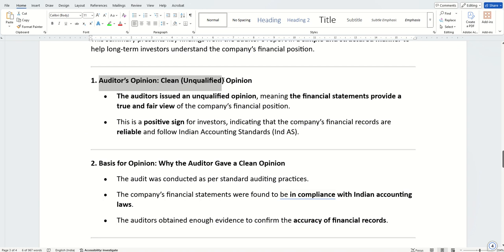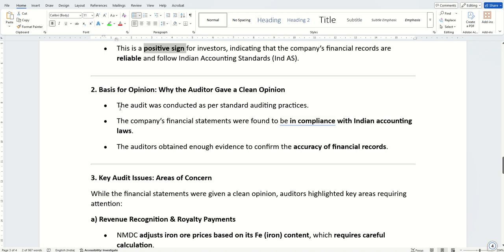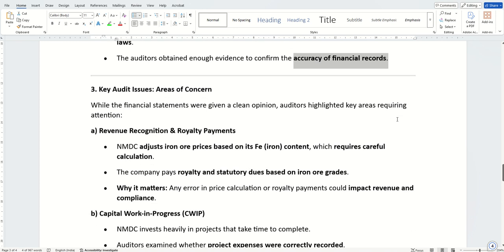The company has been given a clean opinion. The auditor has given a clean opinion and says that the financial statements give a true and fair view. This is something positive for the investors. Basis for opinion: the audit was done as per standard practices. The company's financial statements abide by the Indian accounting law. There is accuracy of financial records, etc.